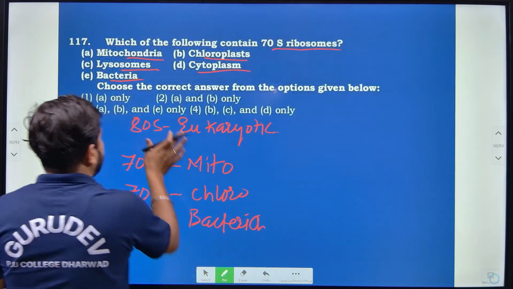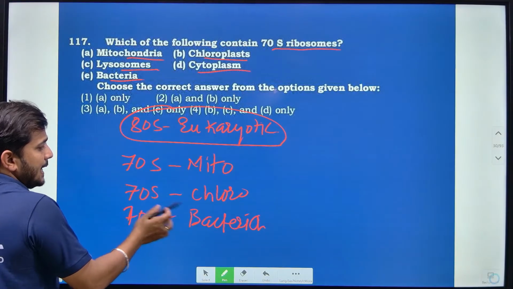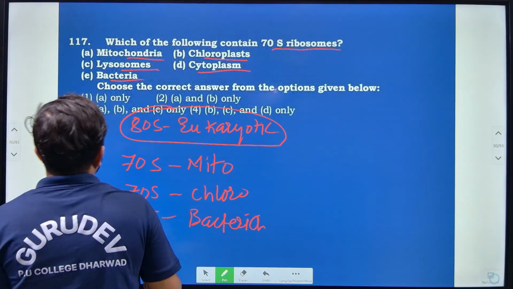Overall in eukaryotes the main ribosome is 80S, but mitochondrial and chloroplast ribosomes will be 70S.